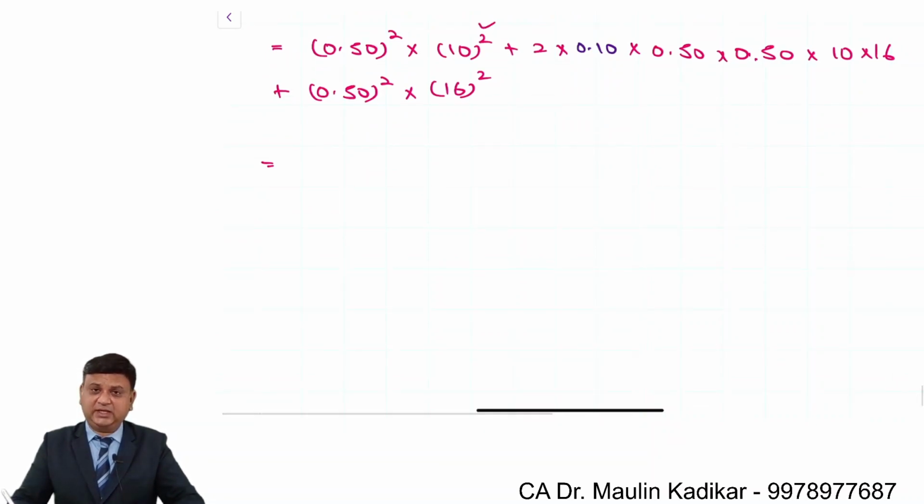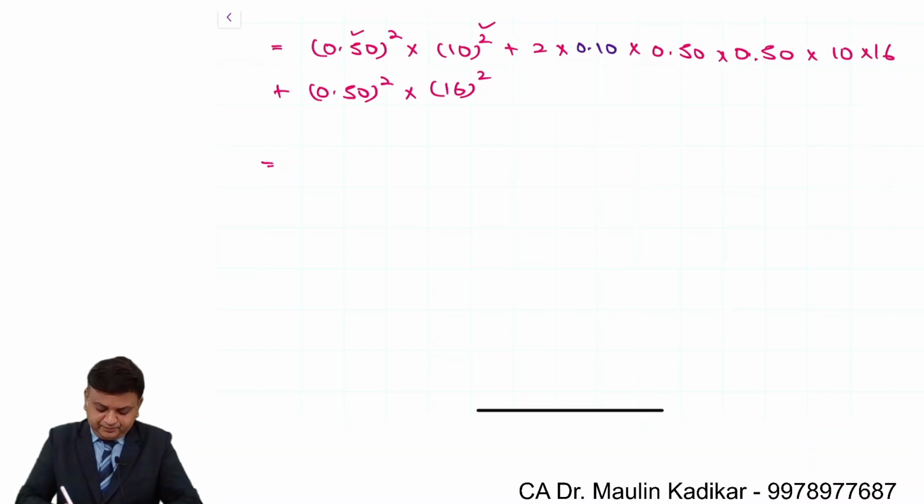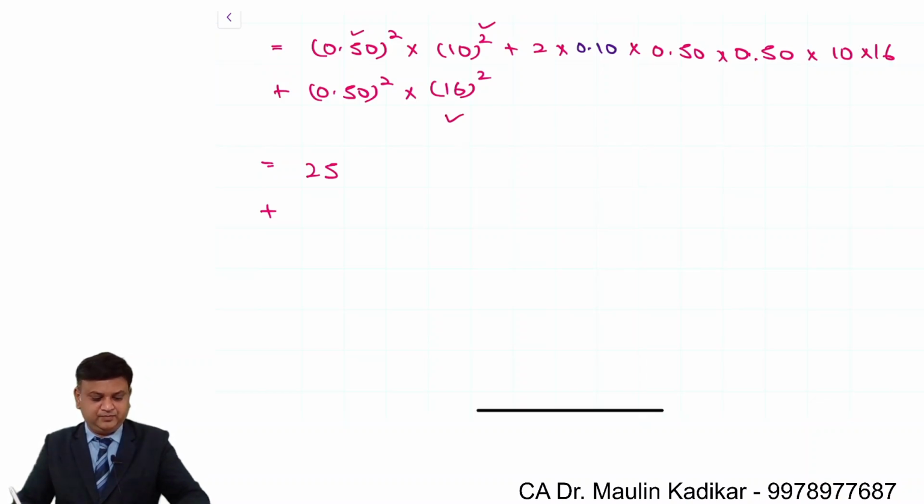Square of 10 is 100, square of 0.5 is 0.25, so this is 25. Square of 16 is 256 into square of 0.5 is 0.25, that comes to 64. Then 2 into R 0.10 into 0.5 into 0.5 into 10 into 16, that comes to 8.